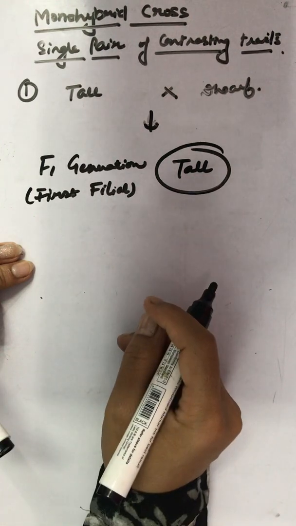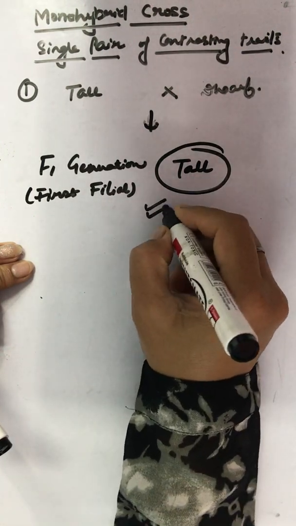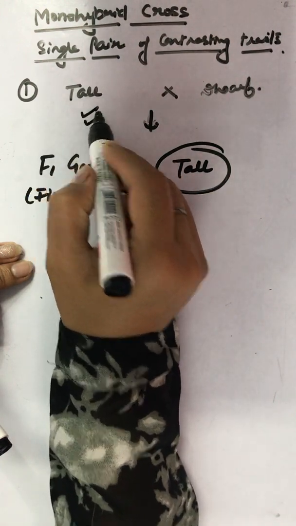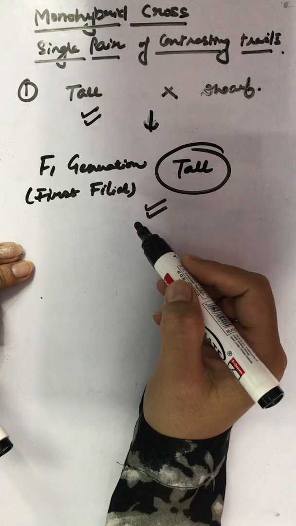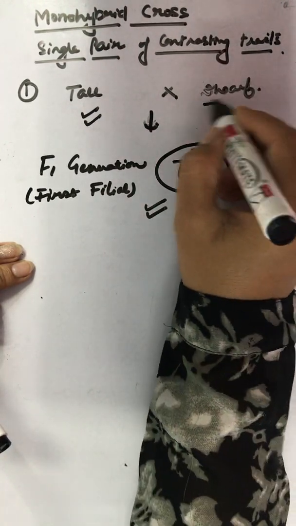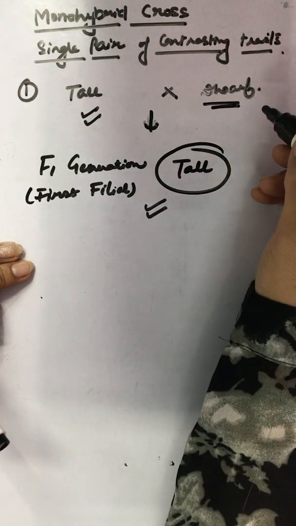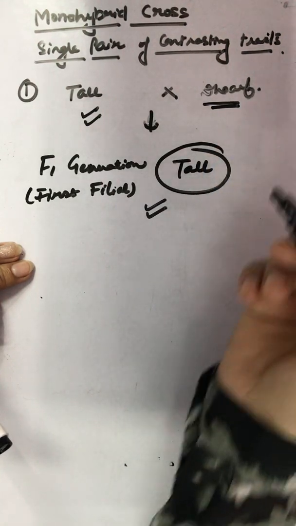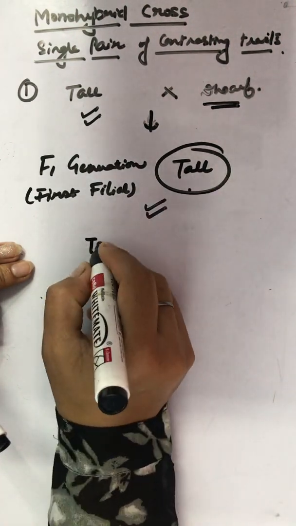From this, he concluded that only one of the parents' characters are shown. It means only the tall characteristics are shown, and the tallness character is the only dominant character which stood up, and the dwarfness did not show up in the first generation. Okay, then he crossed these tall plants.